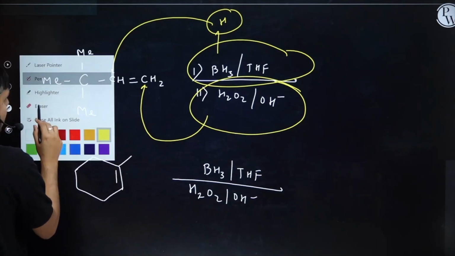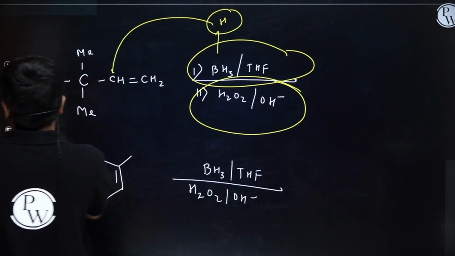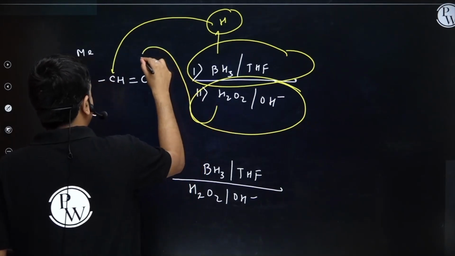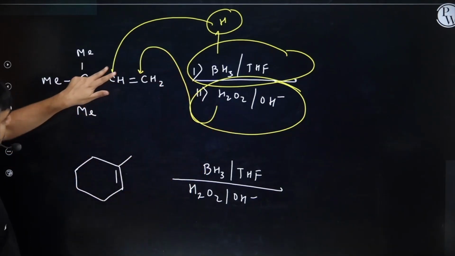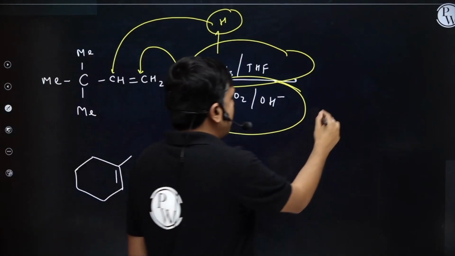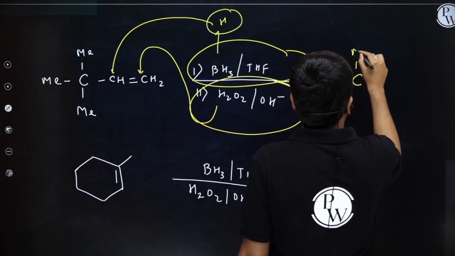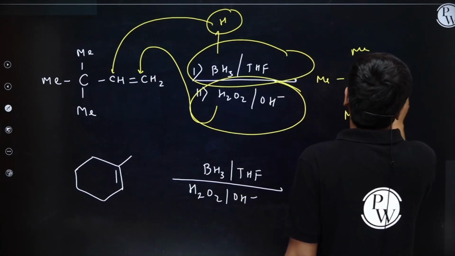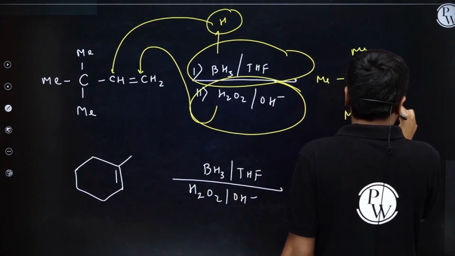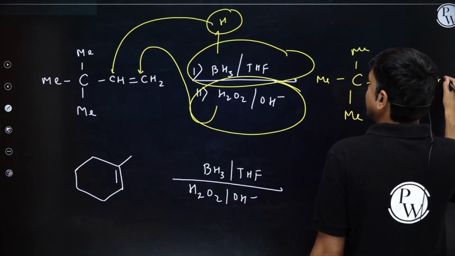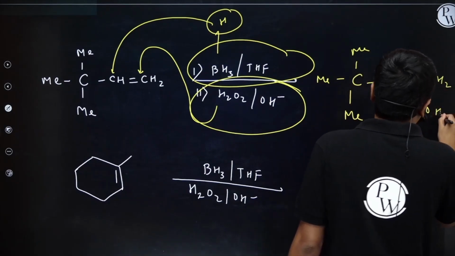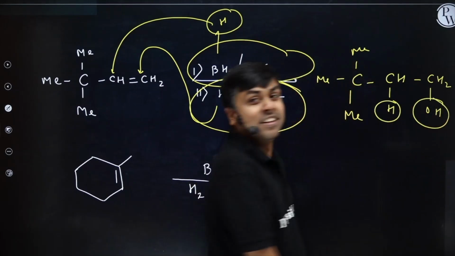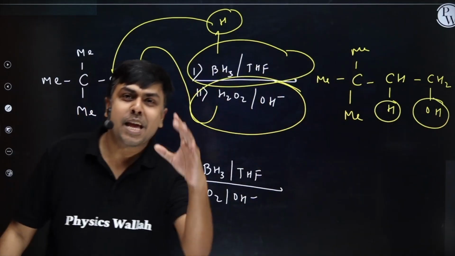So the product which I am going to get is CMe3, CH(H), and CH2OH.